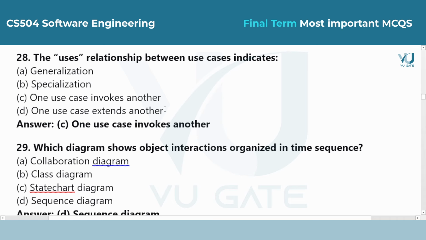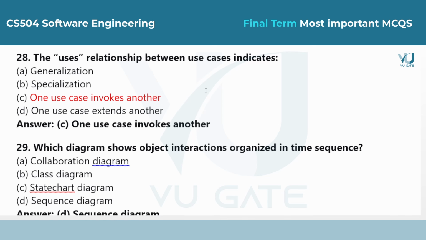Question 28. The uses relationship between use cases indicates. Answer is option C, one use case invokes another. This relationship shows that one process needs the help of another process to complete its task. It is like a function call where one use case starts or triggers another.